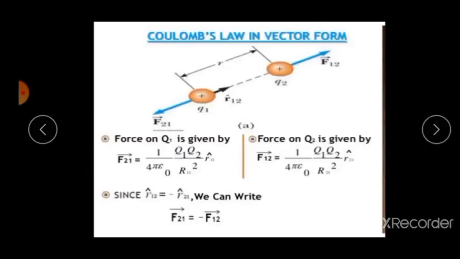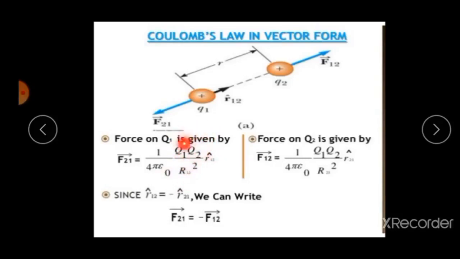Okay. Then Coulomb's law in vector form. Coulomb's law in vector form is one more important 2-mark question. The force on the point charge Q2 exerted by another point charge Q1 is given by F21 vector is equal to 1 by 4 pi epsilon naught Q1 Q2 divided by R square into r12 unit vector.